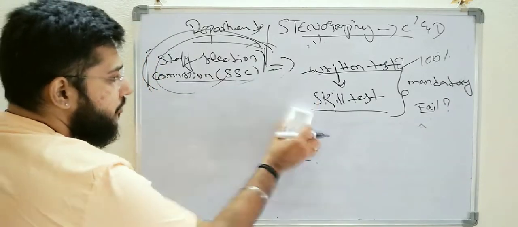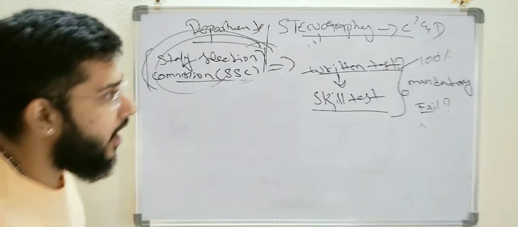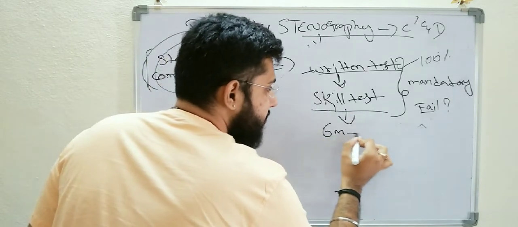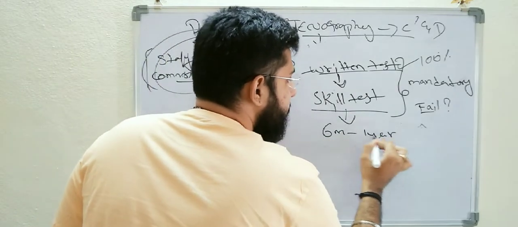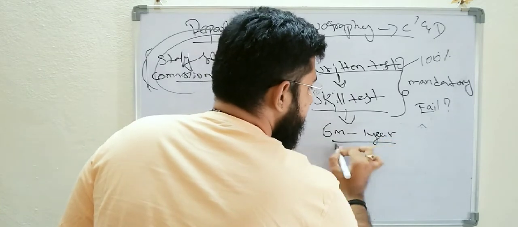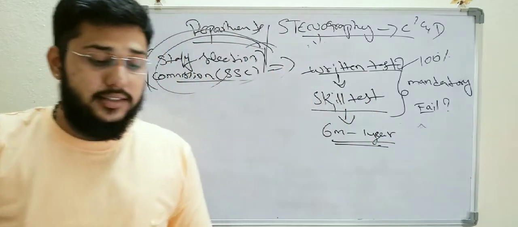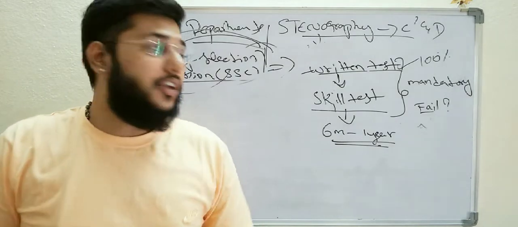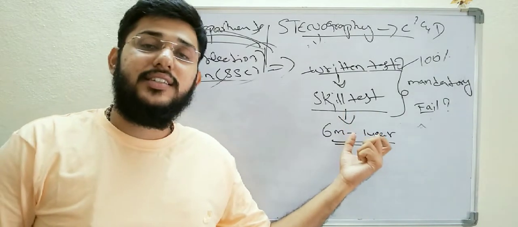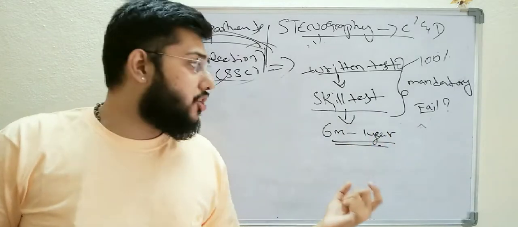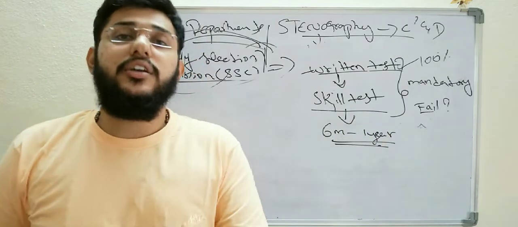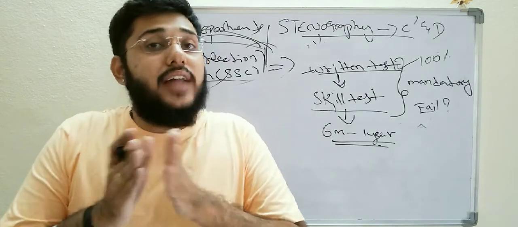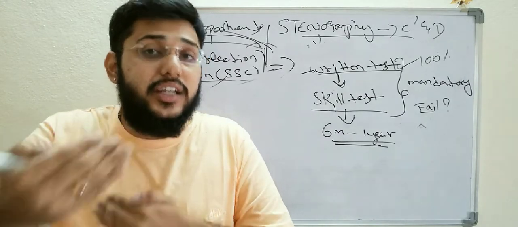So after qualifying the written test, the skill test takes a minimum of 6 months to 1 year to qualify. I'll make a separate video on the skill test: what the skill test is, what the second stage is, what is going to be included, what the passage time is, and how much time they take to give dictations.